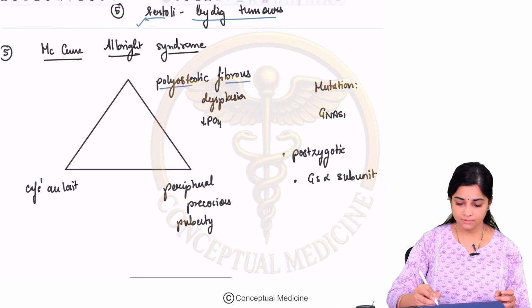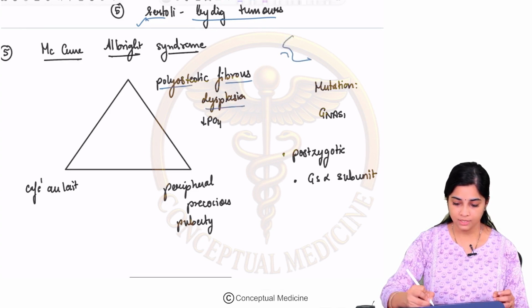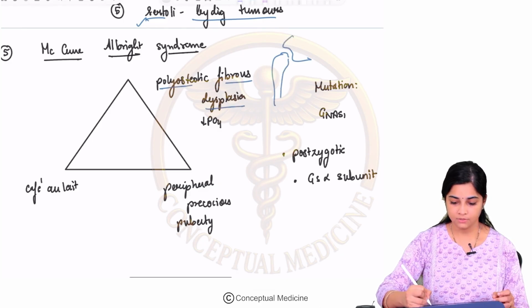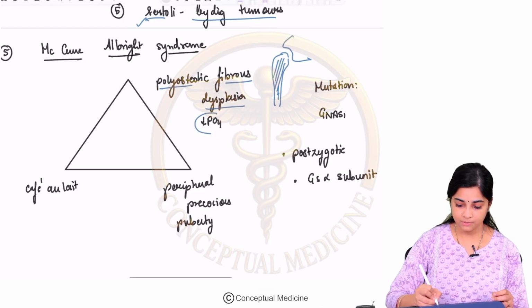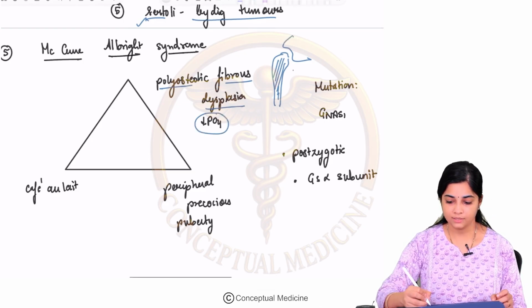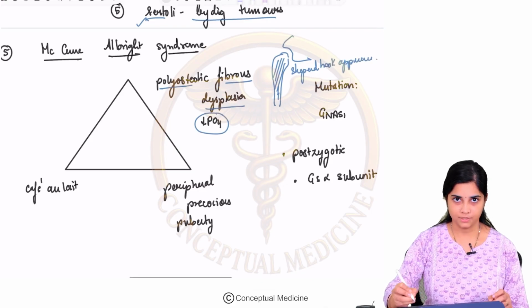It has polyostotic fibrous dysplasia, where, for example, this is the hip joint and this is your femur. So there is fibrous dysplasia of the femur, and this is what we call the shepherd's crook appearance.